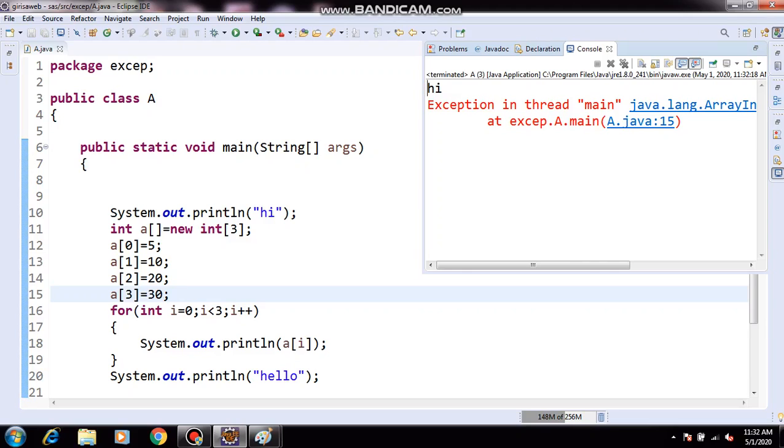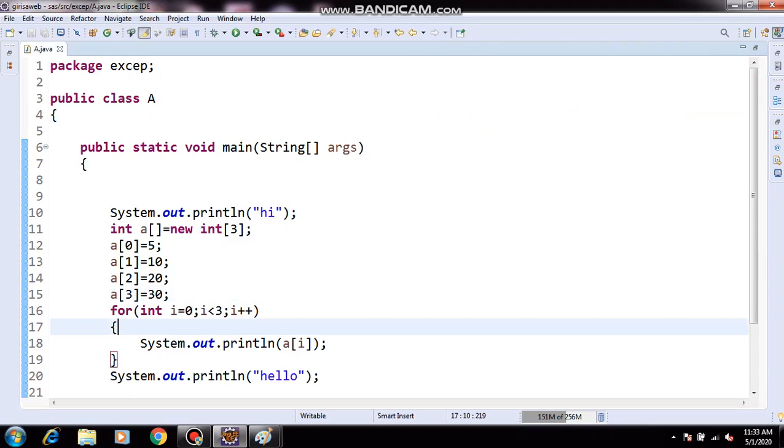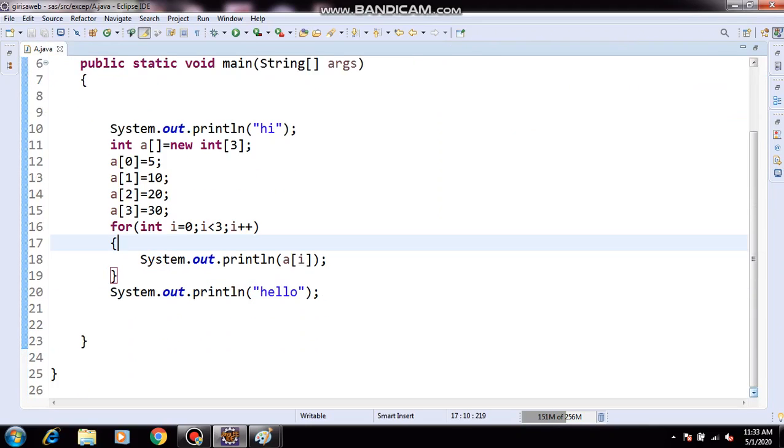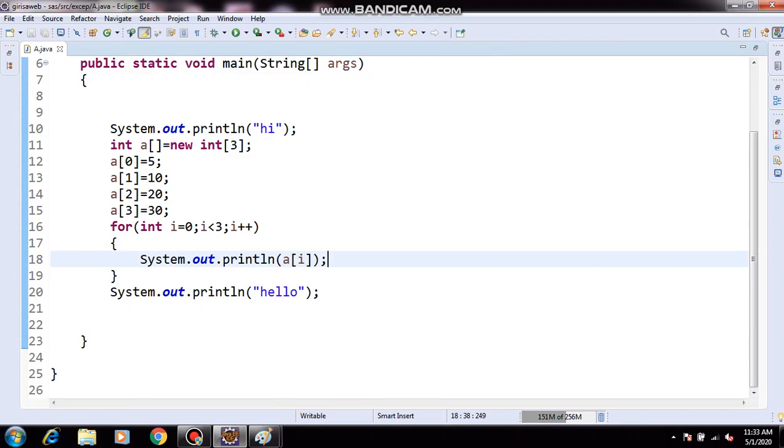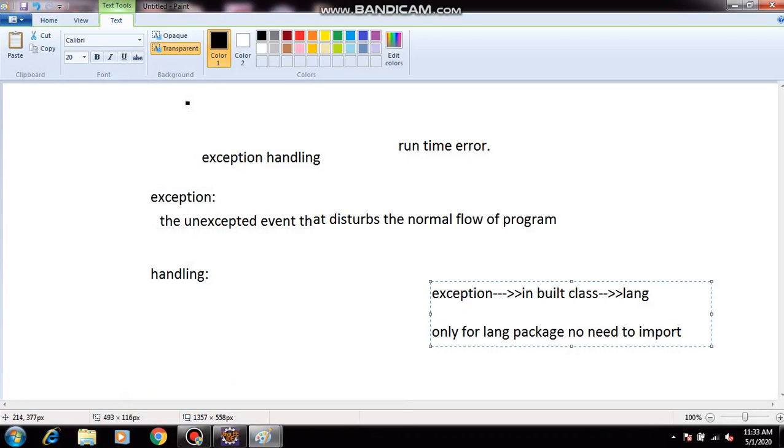Okay, now it is clear. What is array index out of bounds exception? Our array size is 3. If you give more than the size of the array, that is called the array index out of bounds exception. Now we have seen what the exceptions are: arithmetic exception and array index out of bounds exception. Now we will see how to handle these exceptions.